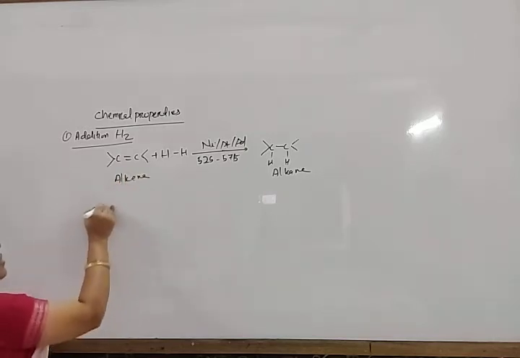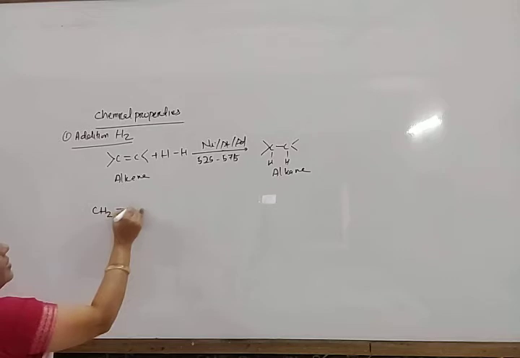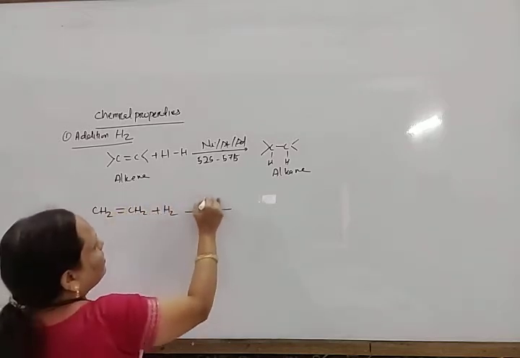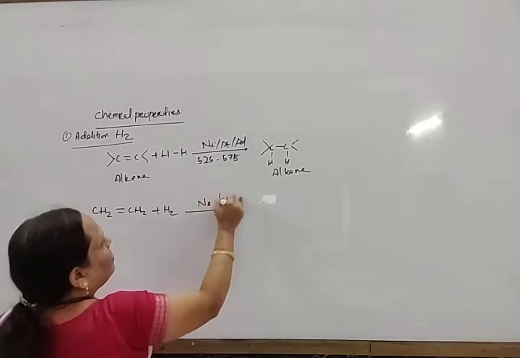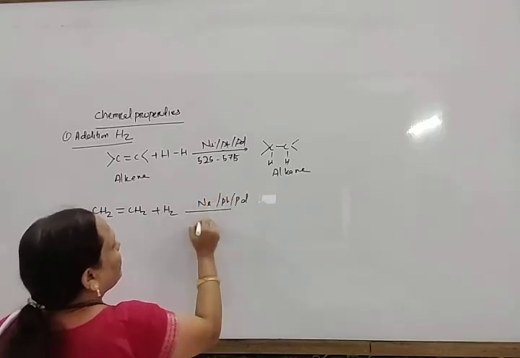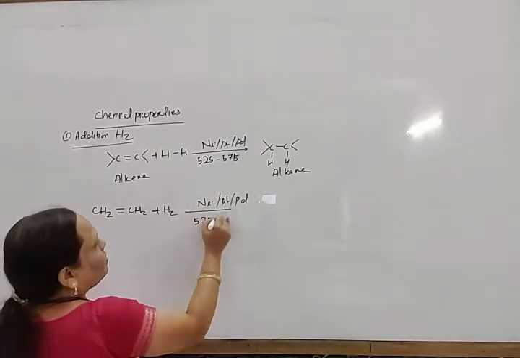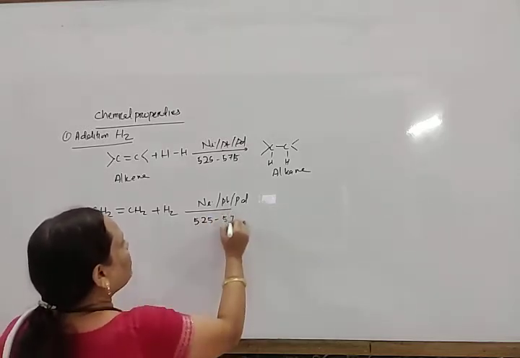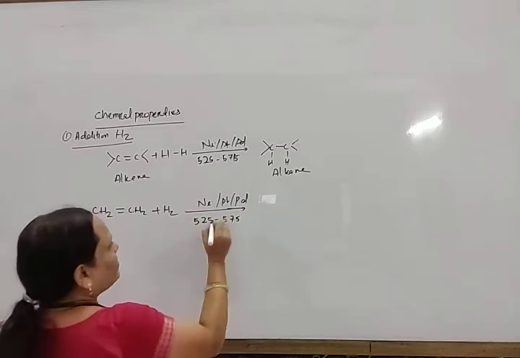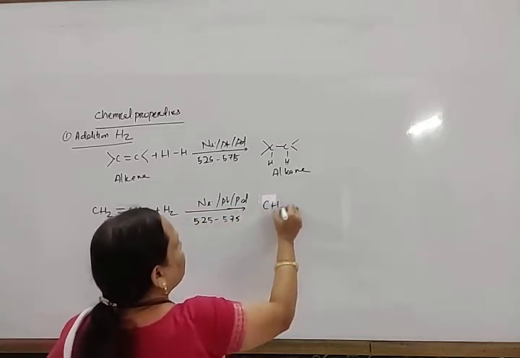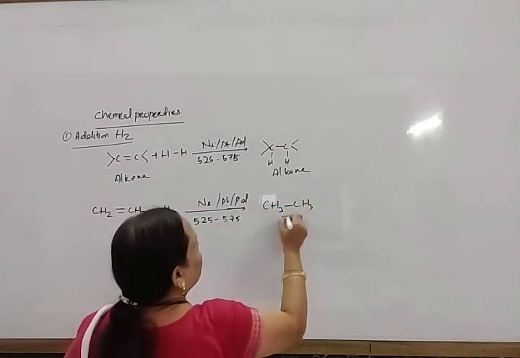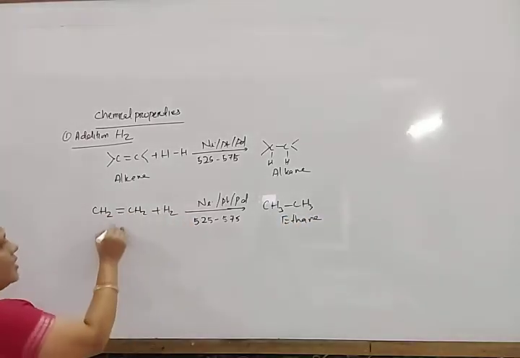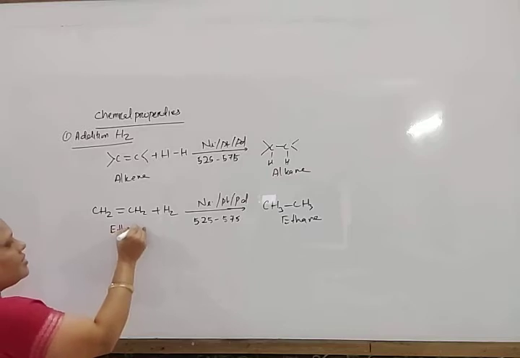For example, when ethene reacts with hydrogen in presence of nickel or platinum or palladium at 525 to 575 Kelvin, nearly, it gives CH3 CH3, that is ethane, and this is ethene.